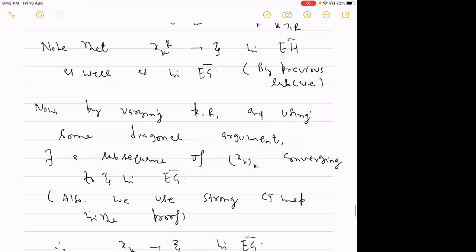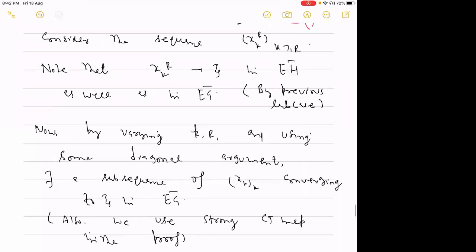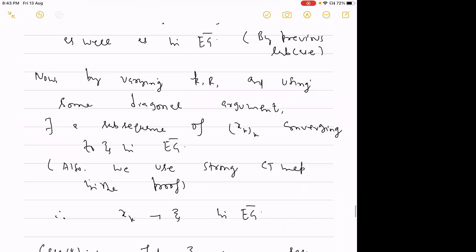Now again, we will vary this k and r, and using some diagonal argument, there will exist a subsequence of xk converging to xi in EG bar. It will require some work. I'm not giving the full detail, but it will require some work.